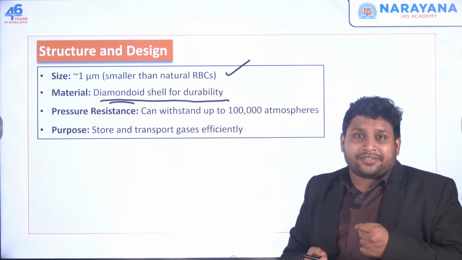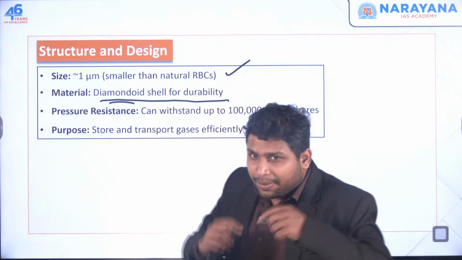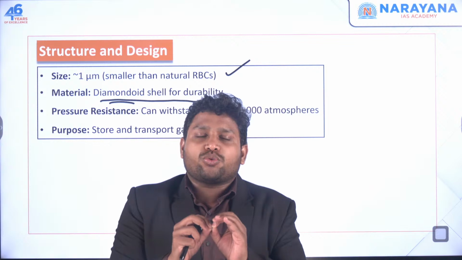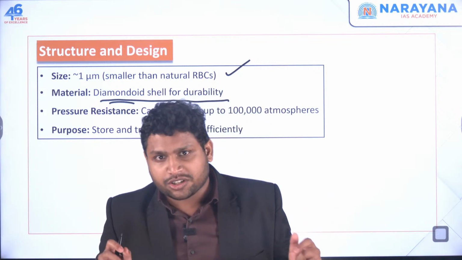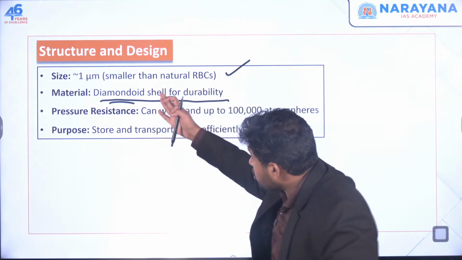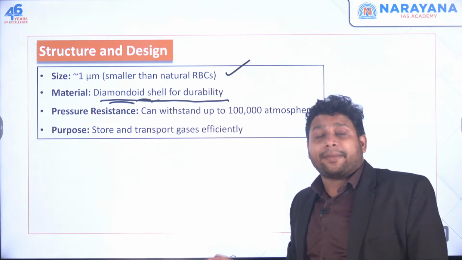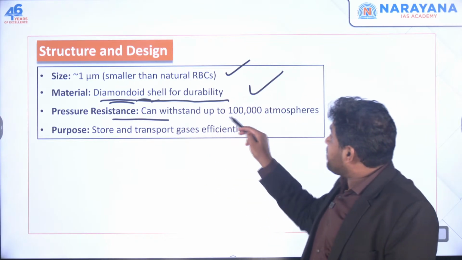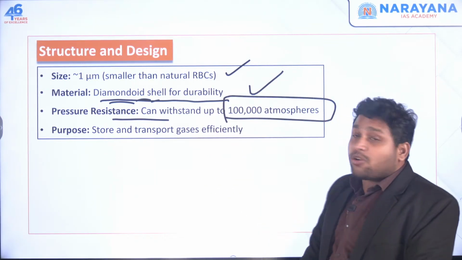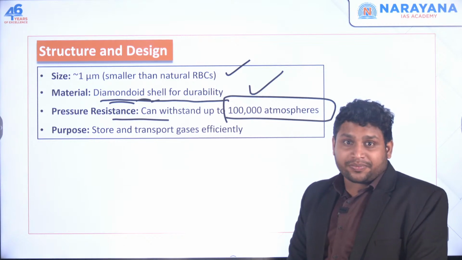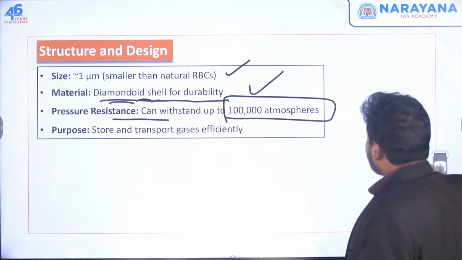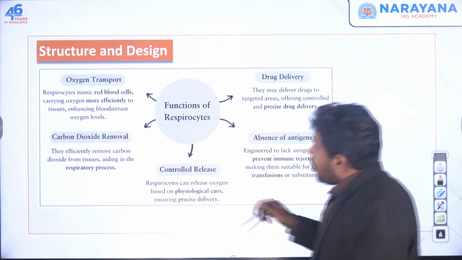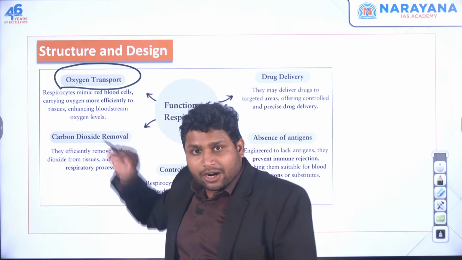It's like diamond, which is made up of carbon, but its structure is of a special kind, which makes it very strong. Diamond is considered to be one of the strongest things we see on the earth, right? So this material, diamondoid, is very similar to diamond. A similar kind of structure is there, so it's very strong. It can resist pressure up to 1 lakh atmospheres. And here we are transporting gases like oxygen and carbon dioxide. So oxygen will be transported to every part of our body.